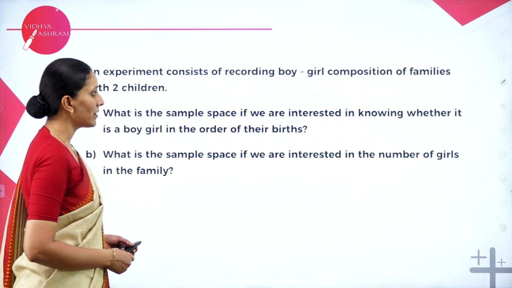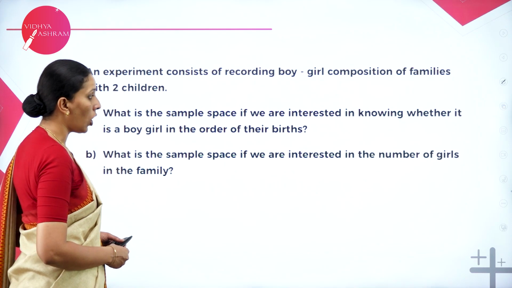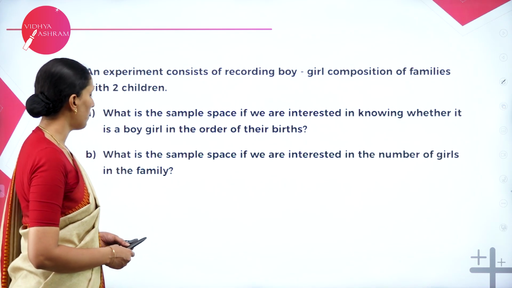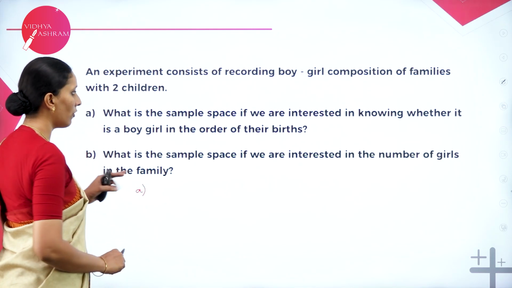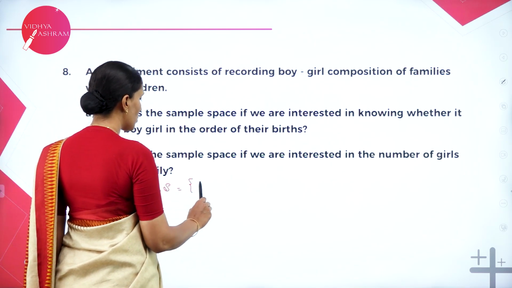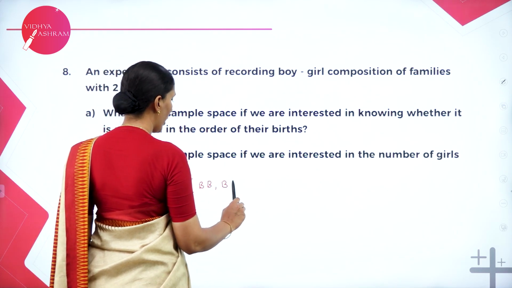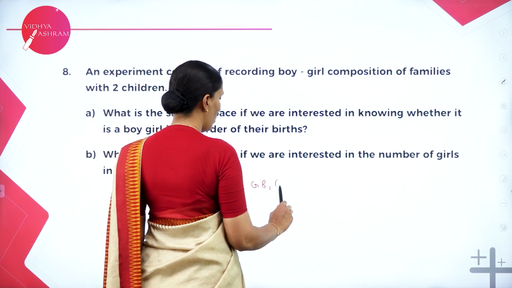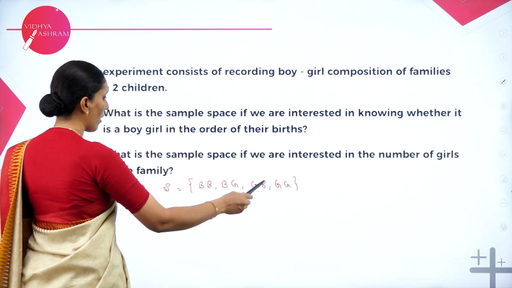What is the sample space if we are interested in knowing whether it is a boy or girl in the order of their births? What is the sample space if we are interested in the number of girls in the family? So the first one says the order of the birth of 2 children. So if I take the sample space, the first one may be boy, the second is also boy. Or the first one may be boy, second is girl. The first one may be girl, second is boy, or both are girls. So these are the combinations which can be done, and hence we have 4 outcomes.